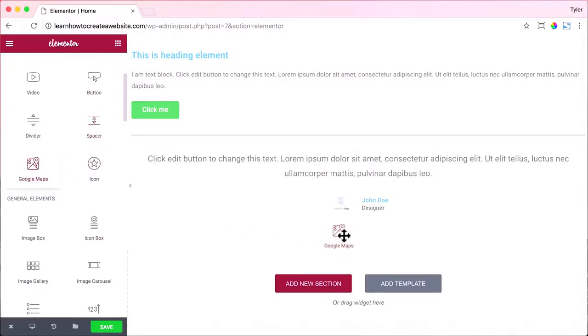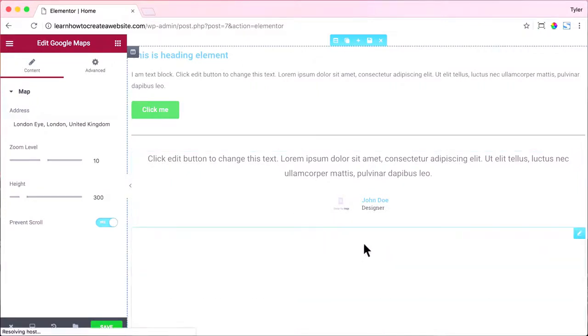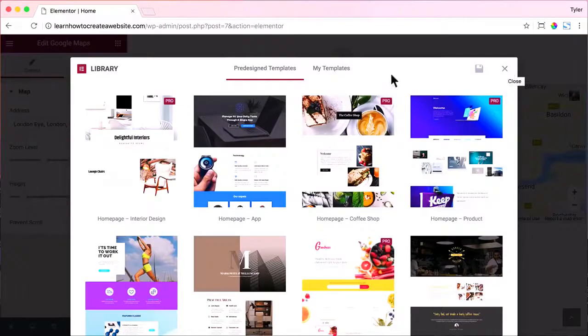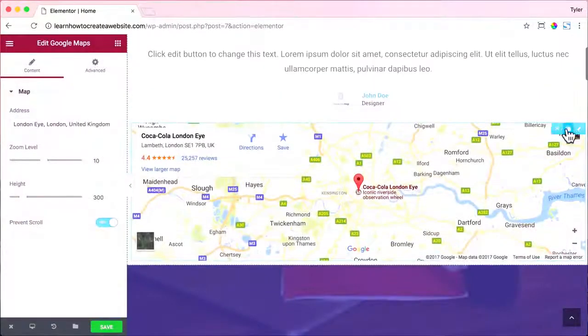Or maybe you just want to save a lot of time and not have to build all these things from scratch or from memory or from inspiration from others. So Elementor has done something really cool, and you can go scroll down here and press add template, and you can add an entire page. So you can press insert, and it'll insert an entire website page into your website.